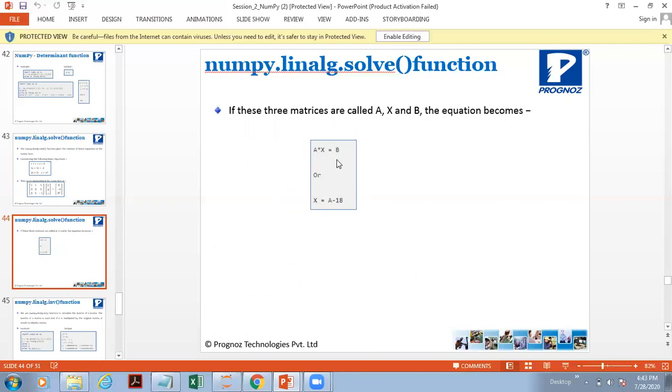To bring it from the denominator to the numerator, how will you write it? A inverse, A to the power -1. So here it is written as X is equal to A to the power -1 into B. Understood? Yes, okay.